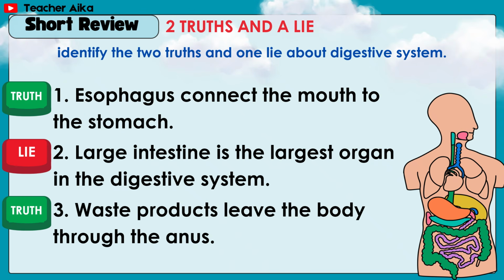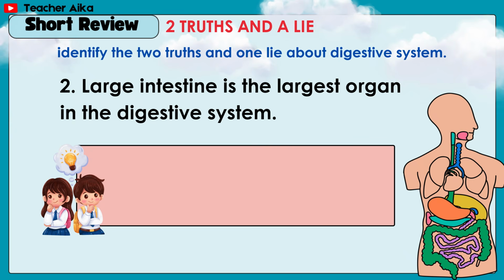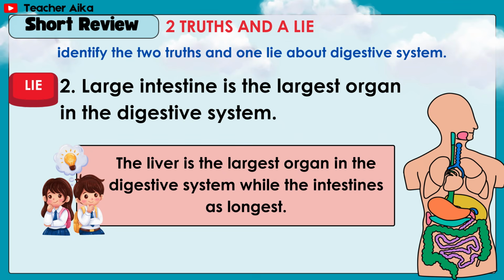Answer: truth. Let's talk about number 2. The large intestine is the largest organ in the digestive system. Answer: lie. The liver is the largest organ in the digestive system, while the intestines are the longest.